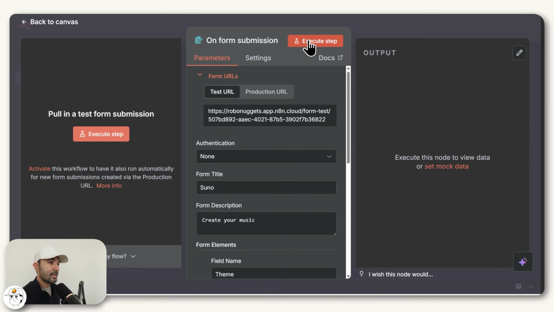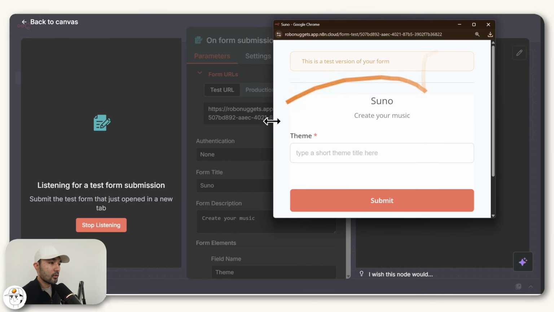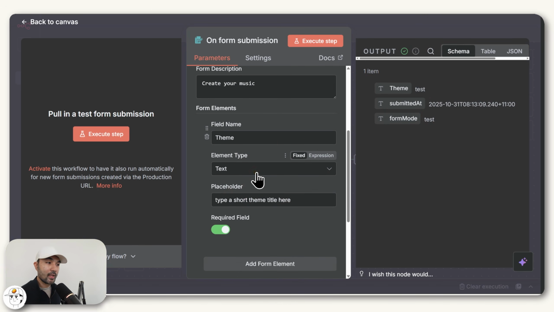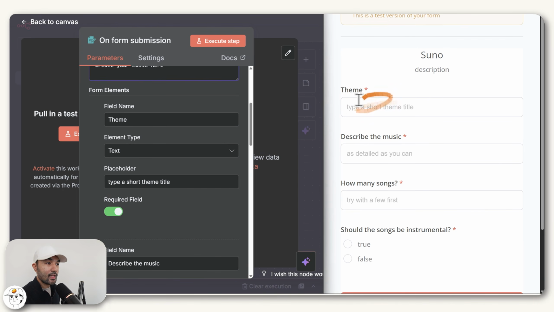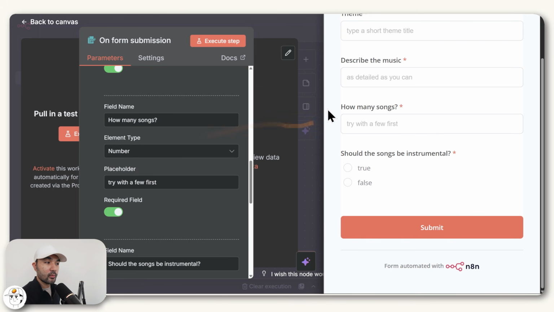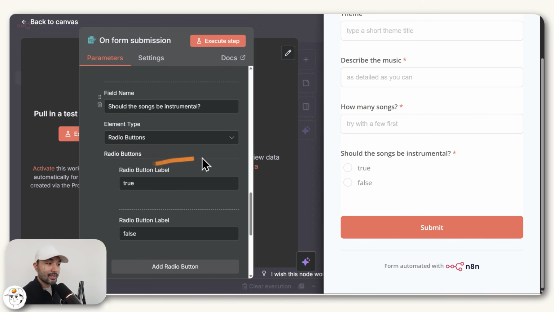So now when we execute this step, what will happen is it will open up a form where whatever you type here will be submitted and loaded into your automation. So we'll just enrich that form and add more questions so that by the end of it, we have a question for the theme. We have a field here where you can describe your music. We have a number field where you can type in the number of songs you want to create for this run, and an option for you to declare if you want songs that are instrumental, so you'll toggle true, or if you want songs with lyrics, then you'll choose false.